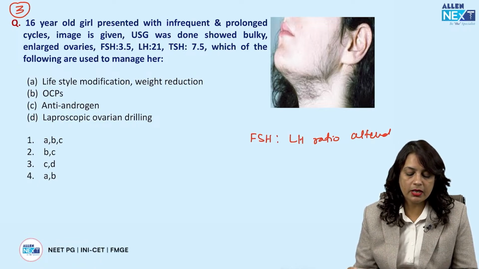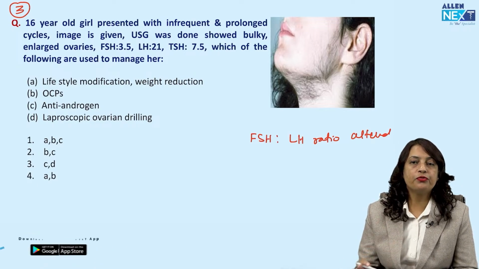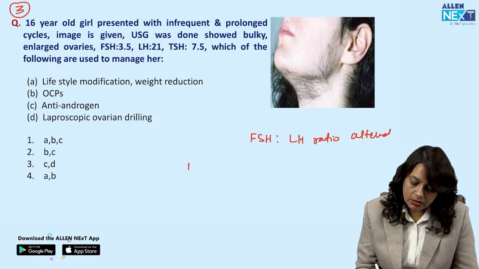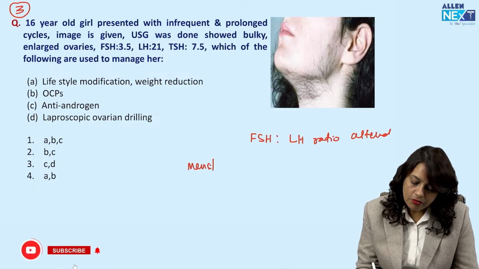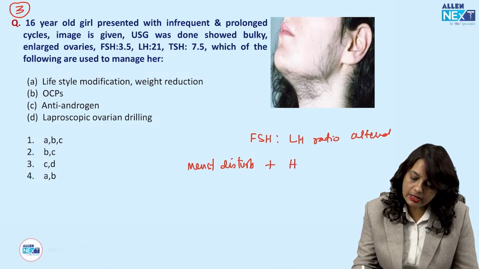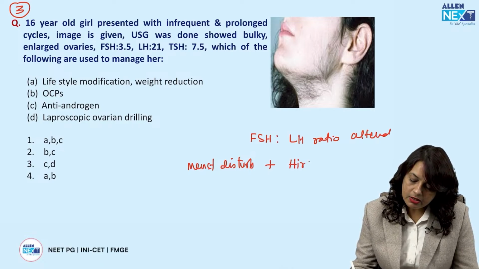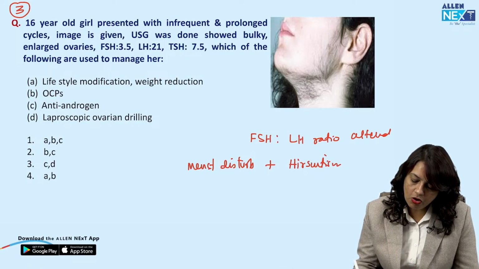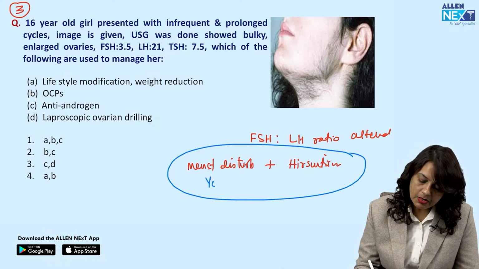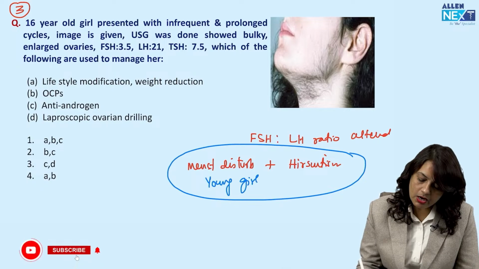Which of the following is used to manage her? First of all, what is given in the question? In the question, there is a young female with menstrual disturbance, plus there is increased facial hair. So this is a feature of hirsutism. Menstrual disturbance, hirsutism in a young girl.